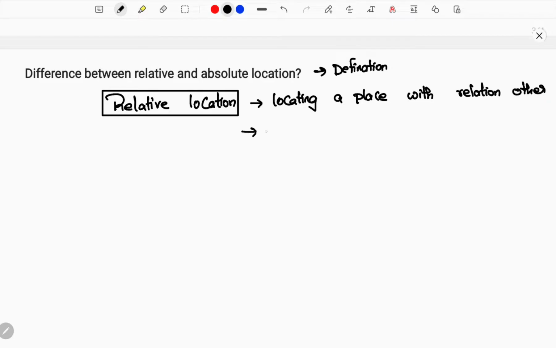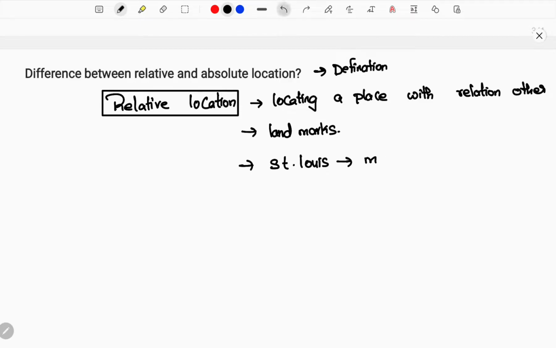For example, you provide some landmarks and locate a place, which is considered the so-called relative location. If I provide an example, you will understand in a clear-cut manner. St. Louis is a place in the USA. If you are defining St. Louis in the form of relative location, you will say that it is on the eastern side of the Mississippi.